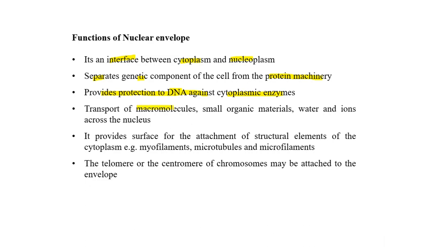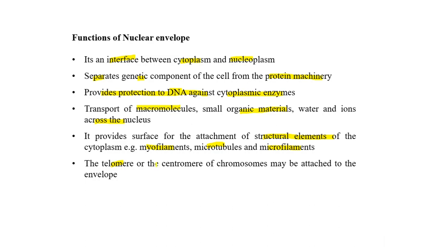It helps in the transport of macromolecules and small organic material, water, and ions across the membrane, from the nucleus into the cytoplasm, or from the cytoplasm into the nucleus. It provides a surface for the attachment of structural elements of the cytoplasm, like myofibrils, microtubules, or microfilaments, which get attached to the nuclear envelope.